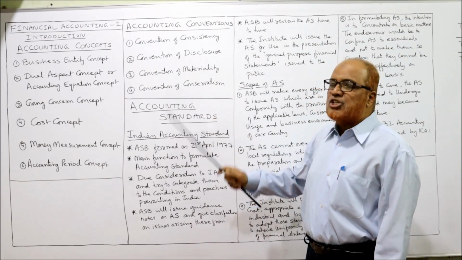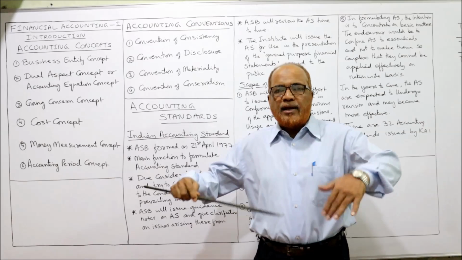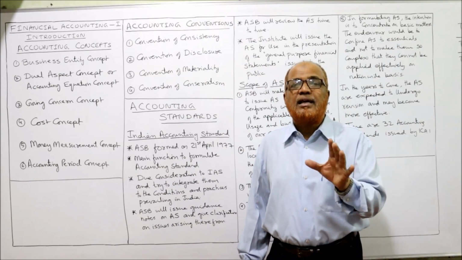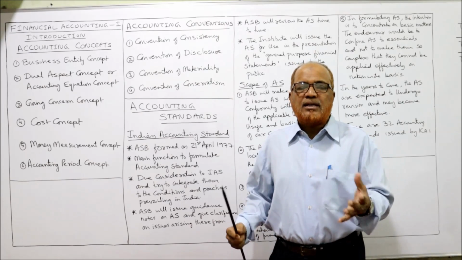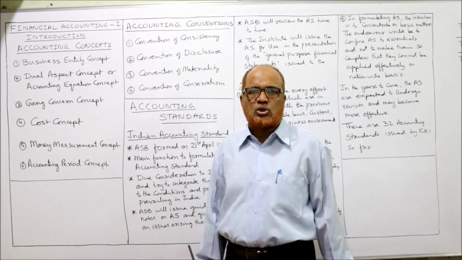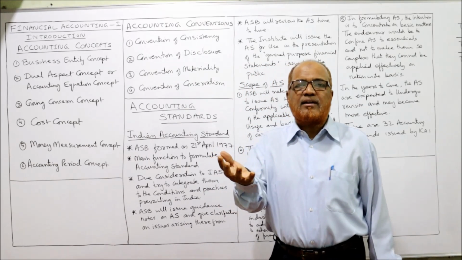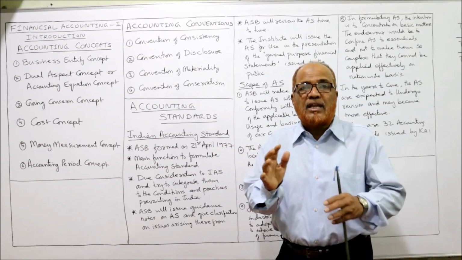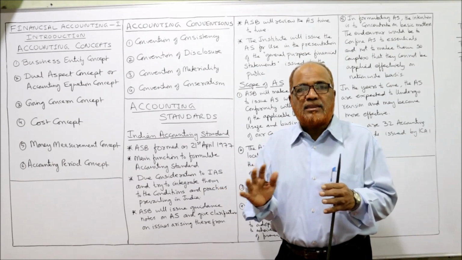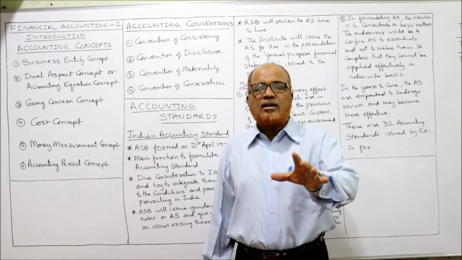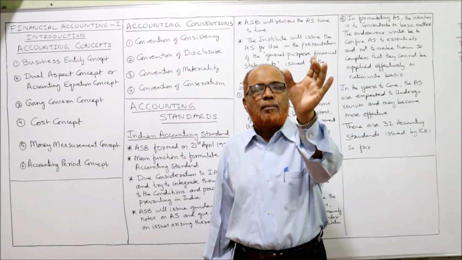Now, convention of disclosure. According to convention of disclosure, all material things should be clearly disclosed. Material things should be disclosed means it is not necessary that every petty item should be disclosed. All the significant items, material items should be disclosed. That means nothing should be hidden.